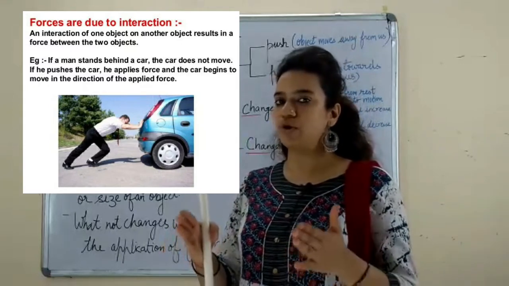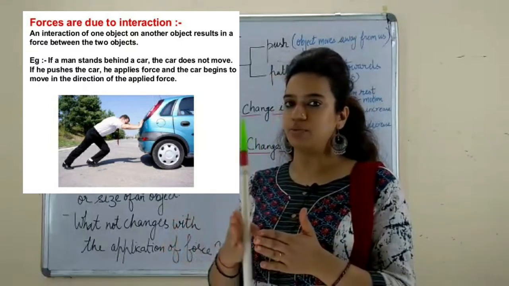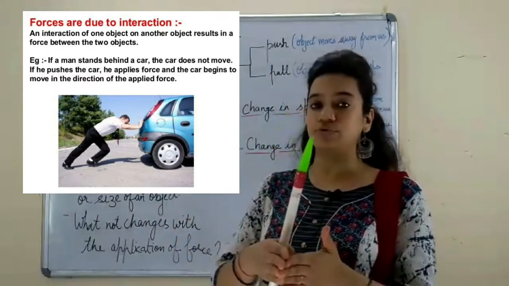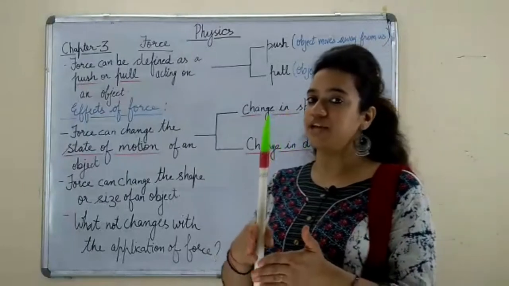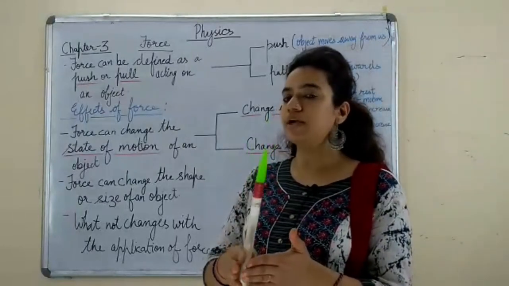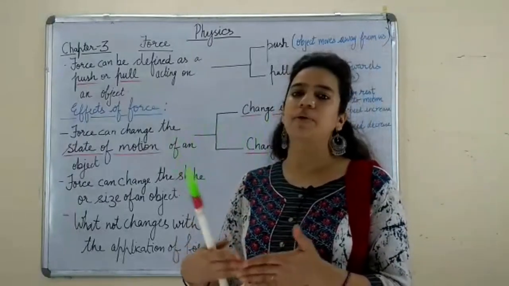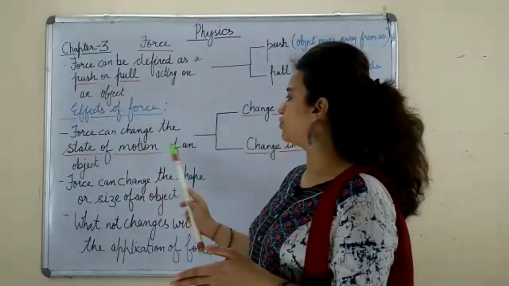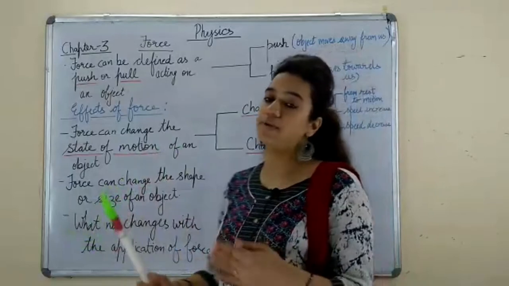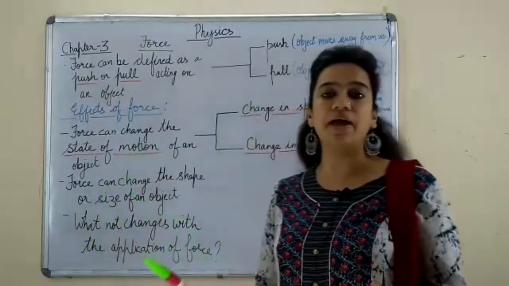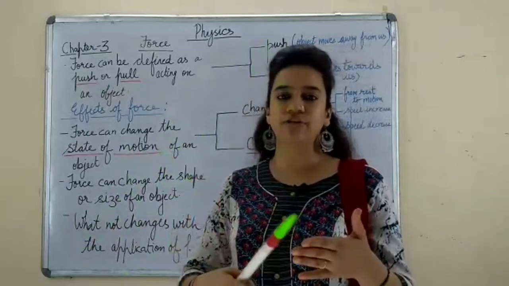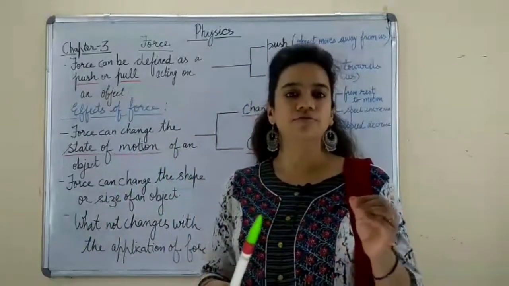Two objects come into interaction, and one object may apply force on the other object, and some change will be observed. So what kind of changes happen when we apply some force? We see that the state of motion of an object changes when we apply force. There can be 4 kinds of changes in the motion.